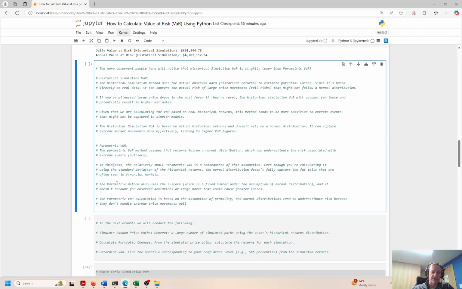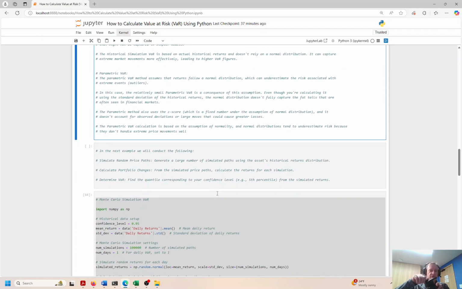Okay, the parametric method uses z-score, so pretty standard statistical analysis, and assumes normal distribution. It's based on the assumption of normality, right? Where the historical VaR can be normal, it can possibly be abnormal, but the parametric VaR will almost certainly be a normal distribution, right?